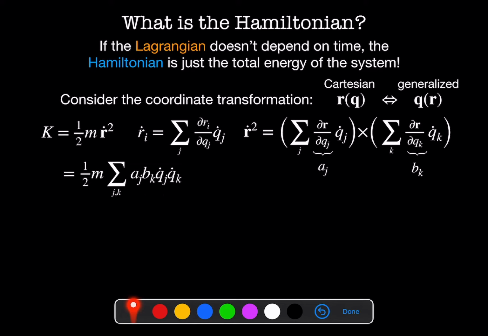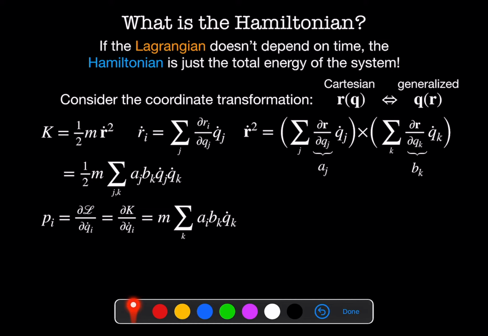That's my kinetic energy. What about the Hamiltonian coming from our definition? To unpack that, we need to look at pi. We know that pi is equal to ∂L/∂qi dot, and that is equal to ∂K/∂qi dot. And we know that because potential energies don't depend on the velocity a particle takes.